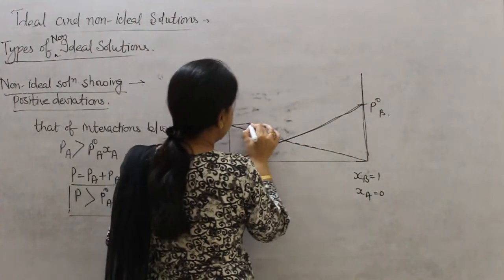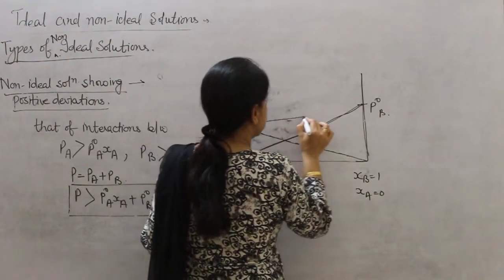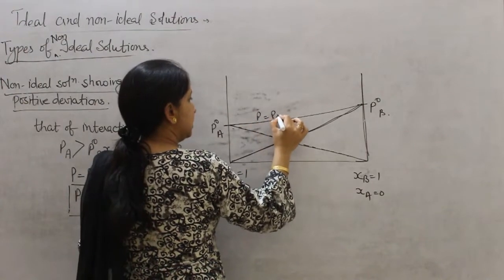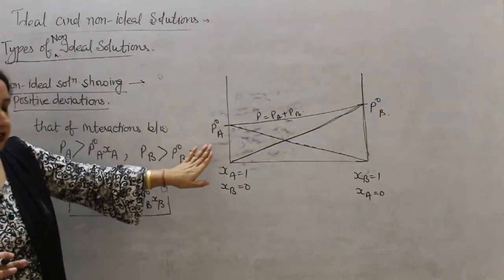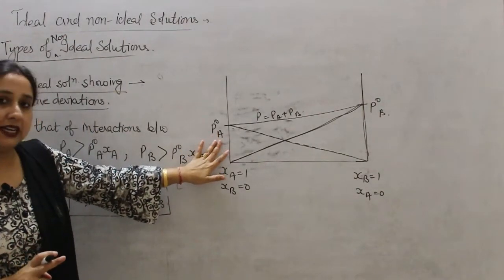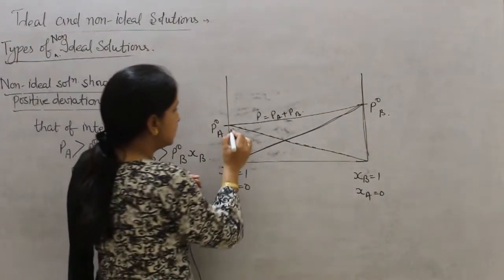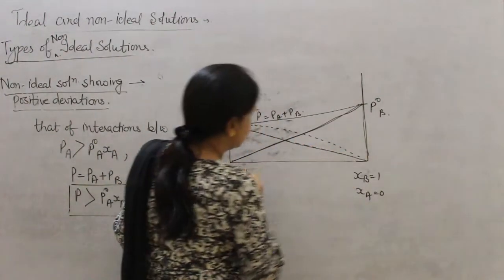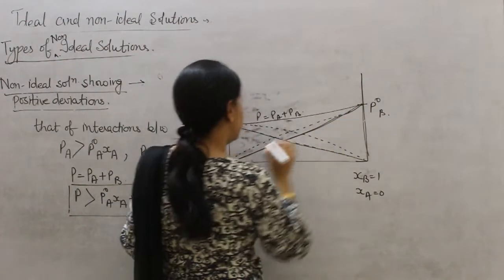And the total pressure is this, PA plus PB. So this was the graph for solution showing Raoult's law, means ideal solution. But in case of positive deviation, we have discussed these pressures will be greater. So we should show them in form of dotted line.